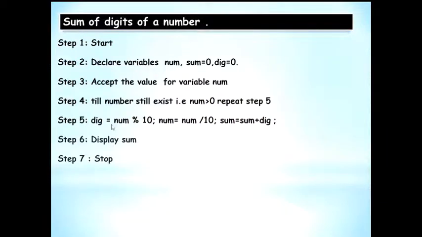So this is the step to extract the digits. This is the digit extraction. This is reducing the number, and this is every time you extract a digit, add it to sum to find the sum of the digits. Eventually you will display sum and then stop.